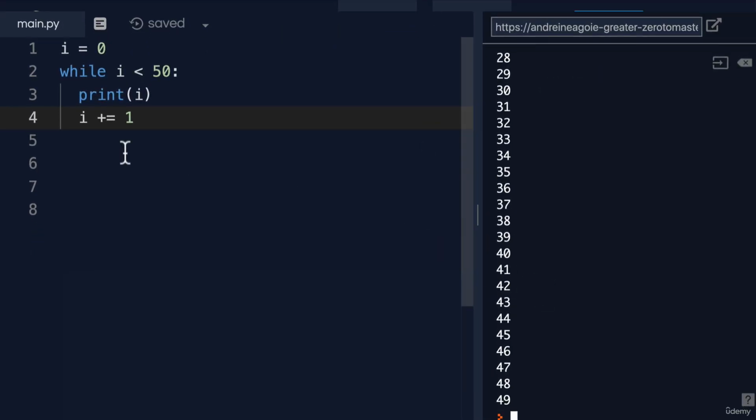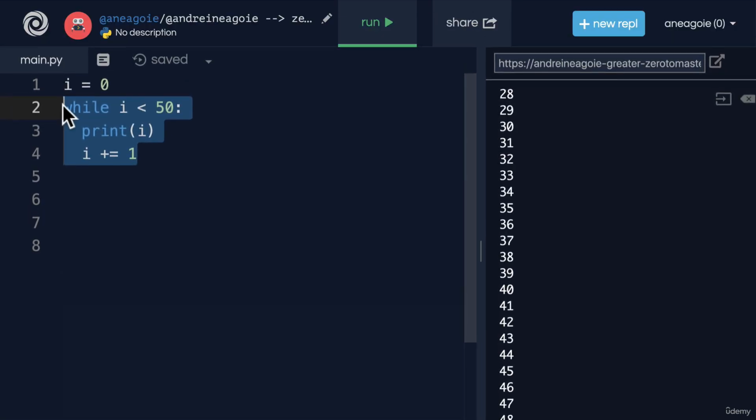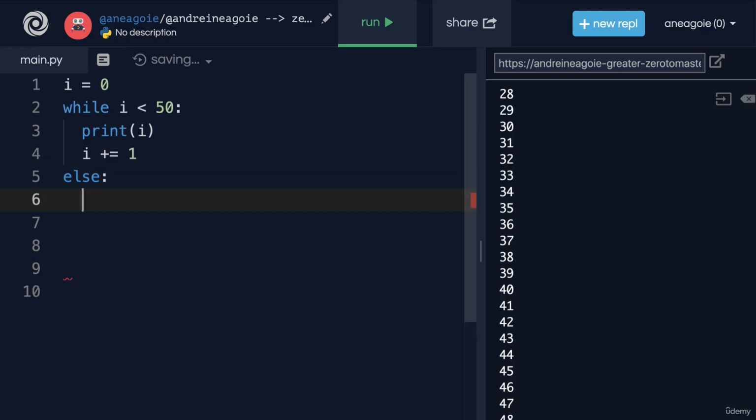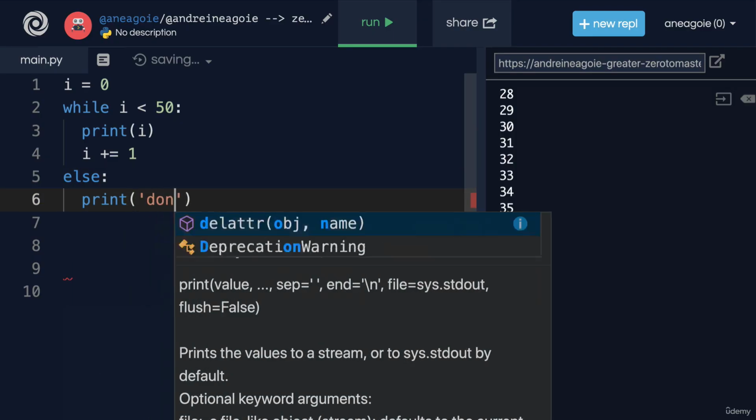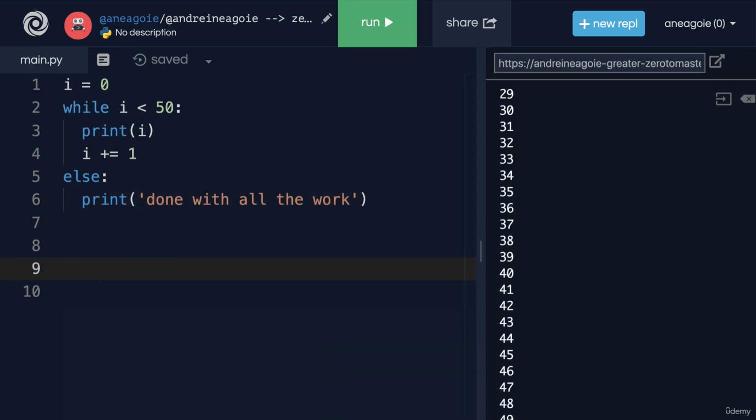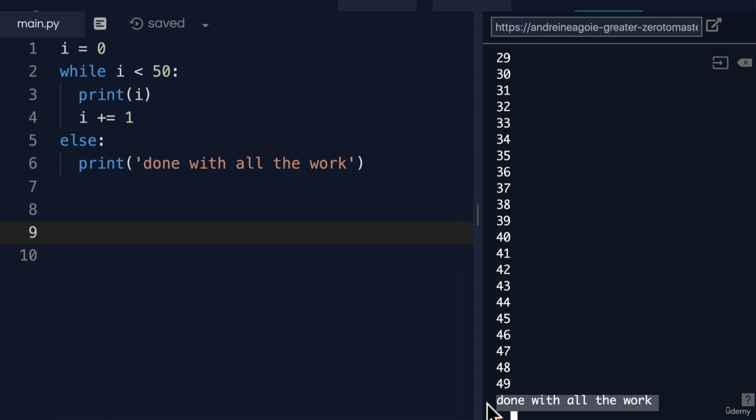So we're also able to break out of the while loop as long as we're able to turn a condition into false. So you'll see this a lot as well. To jump out of a while loop, you can either turn the condition false or you can break out of the while loop. Now another interesting thing that we can do with a while loop is we can have else blocks. And here we can say print done with all the work. And if I click run here, at the very end, look at that, done with all the work.